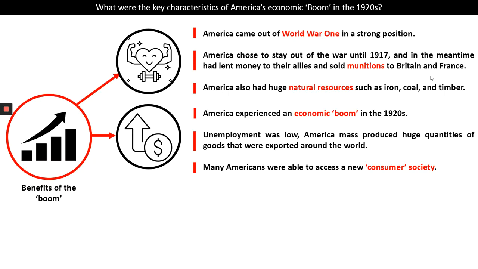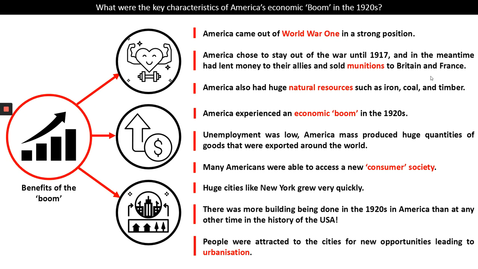This was a time when unemployment was low. Millions of American people had jobs, and in those jobs they were working in factories where huge quantities of goods that were exported and sent all around the world were produced. And so many Americans had access to a new consumer society where you were encouraged to spend. We'll look later on at the Republican policies, but one of them was low taxes. People had money in their pockets, disposable income they could spend and invest in American society.